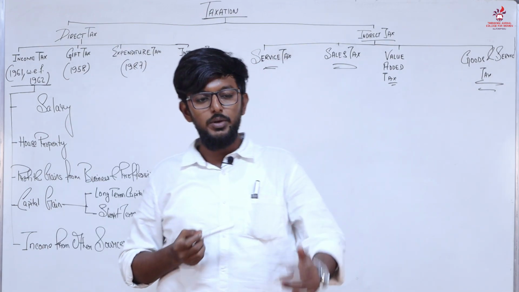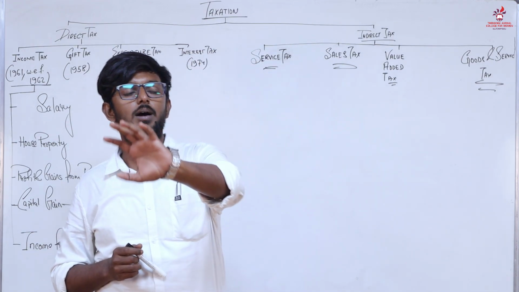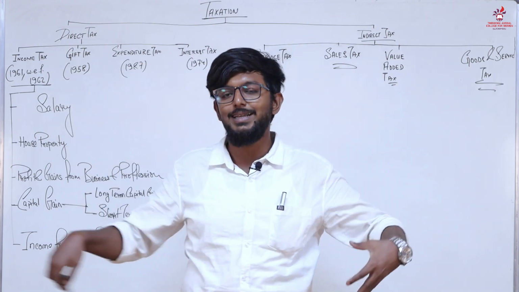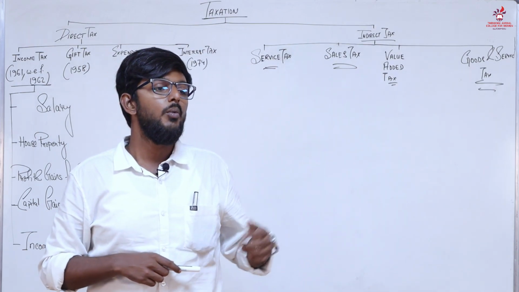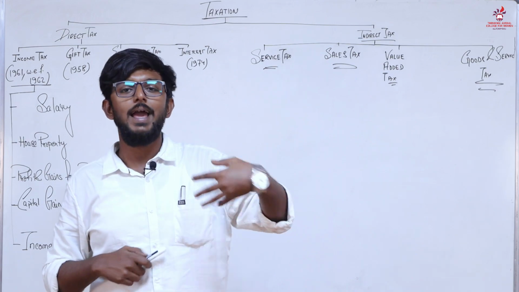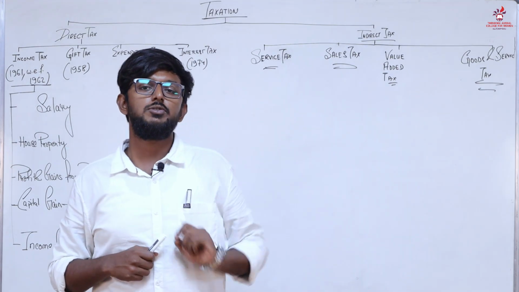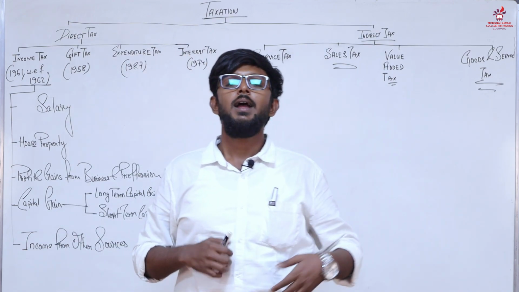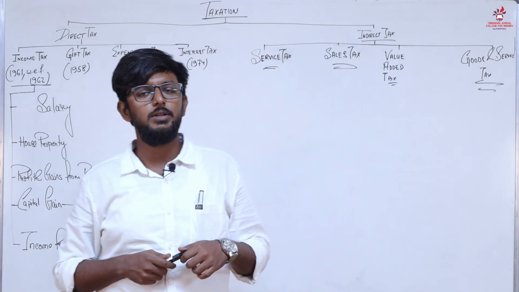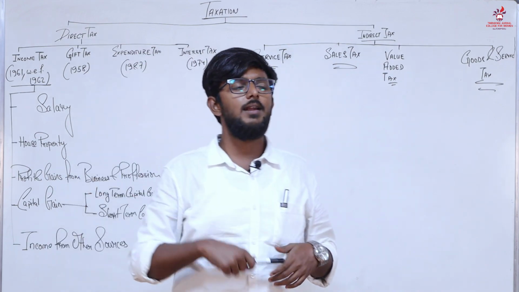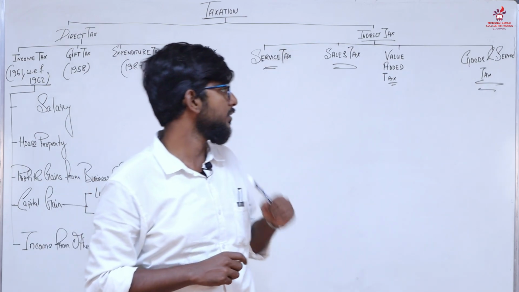So when we are buying a packet of chips or a slice of pizza, we are not paying the tax directly to the government. We are paying that tax to the shopkeeper, and the shopkeeper will then go on to pay it to the government. There are various steps included in that particular process.